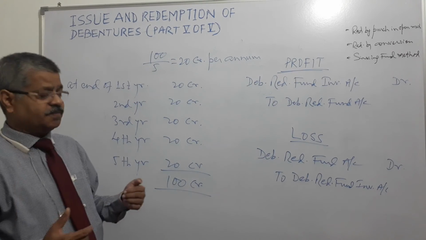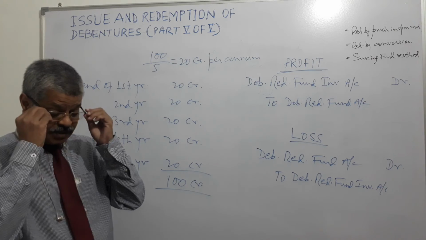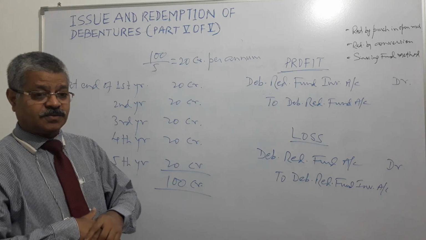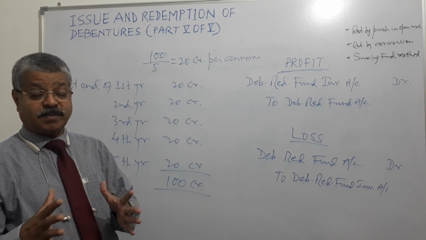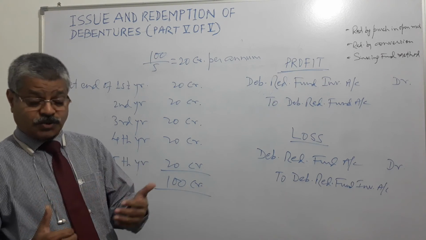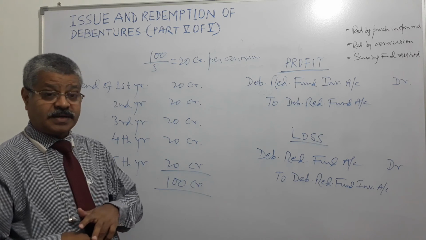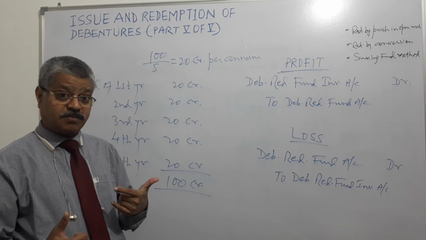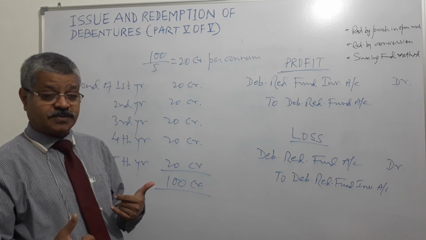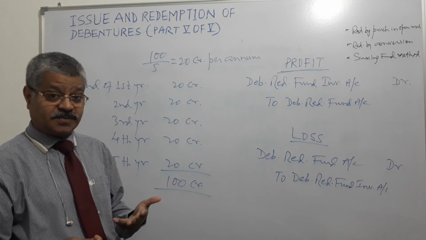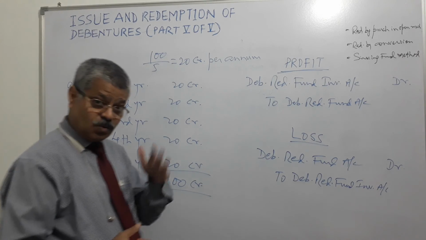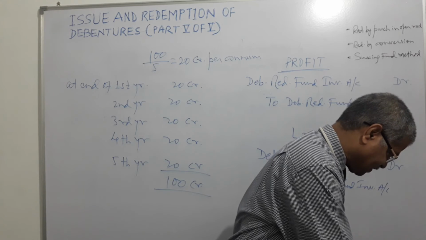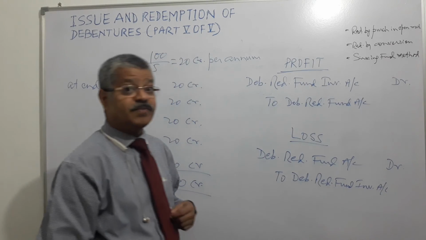And second is redemption by conversion. As per the terms, if they are convertible, existing outstanding debentures can be converted into shares or new debentures. A debenture holder may find it profitable to go for this option, and if it is like that, then the company may go for conversion of existing outstanding debentures at par, at premium or at discount, right? And we know all those entries how to do that. One example or illustration we have done.